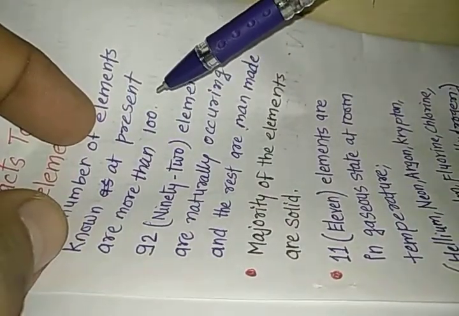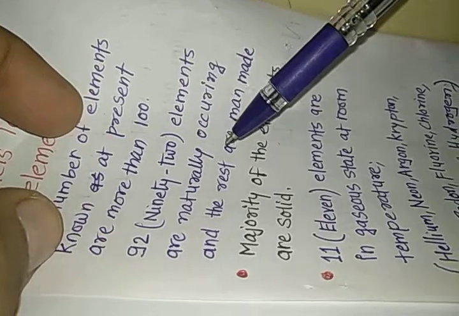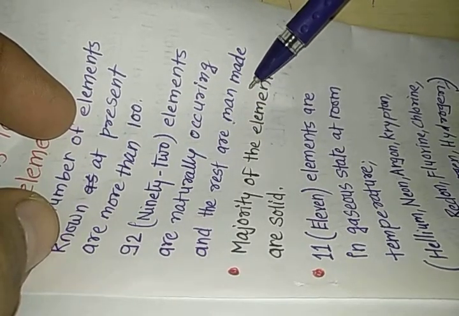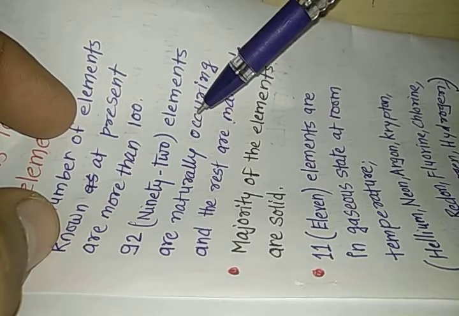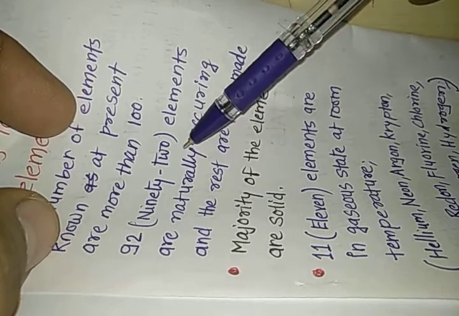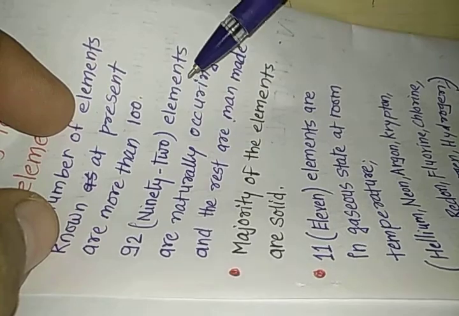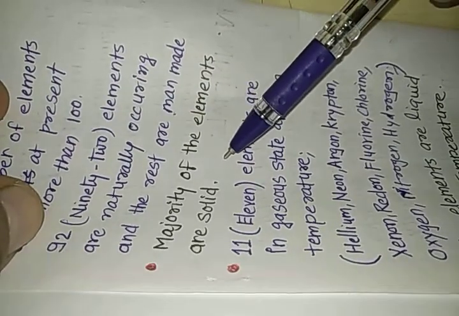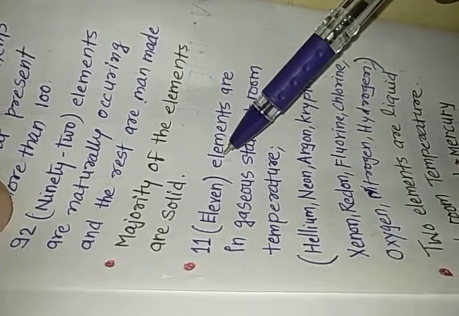Out of those more than 100 elements, 92 elements are naturally occurring and the rest are man-made. So all the elements other than those 92 are produced by man, or they are man-made elements. Majority of the elements are solid. 11 elements are in gaseous state at room temperature.